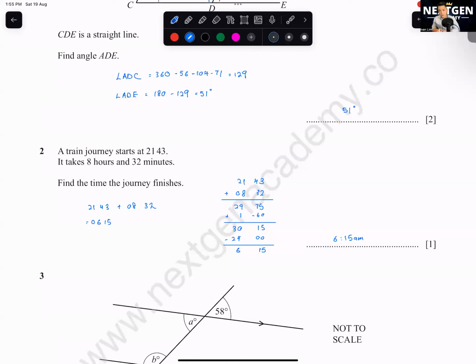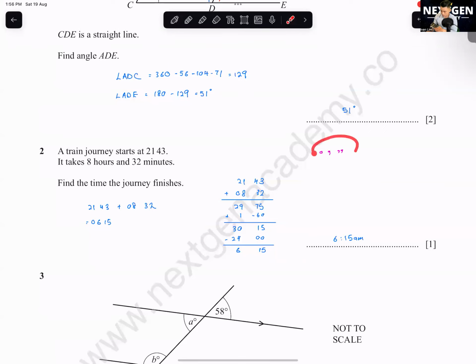I want all of you to take out your calculator. I'll teach you all a trick, that you actually can use the calculator to calculate for this also. We are going to use this button. Those who have been attending have heard me mention this calculator trick quite a number of times already. This button is somewhere in the middle towards the left, above the ENG button. This is called degree, minute, second. You can actually use this button to calculate for time.